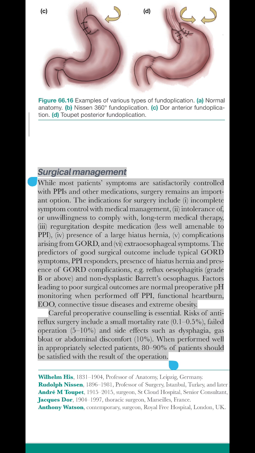six, extraesophageal symptoms. The predictors of good surgical outcome include typical GORD symptoms, PPI responders, presence of hiatus hernia and presence of GORD complications, e.g.